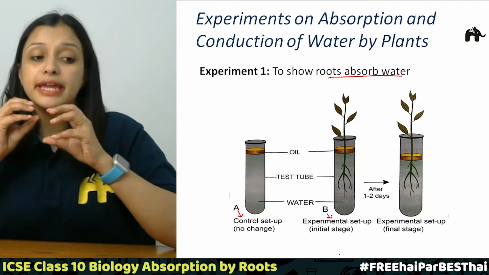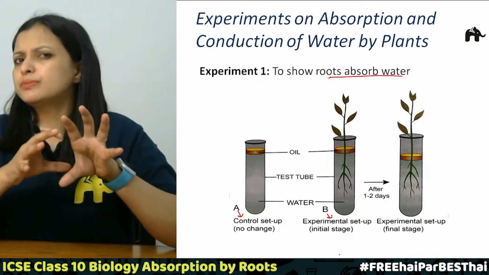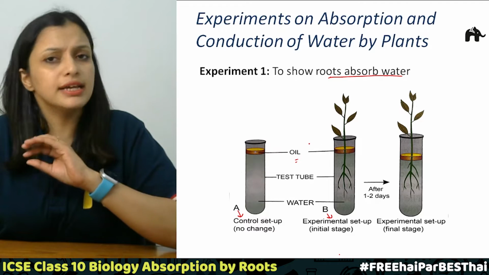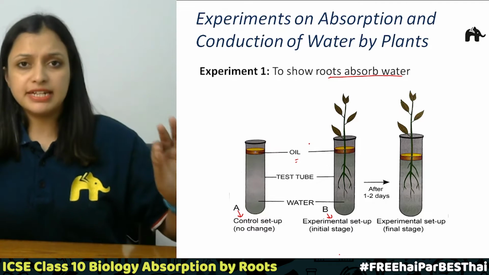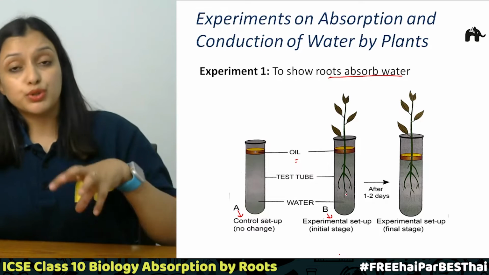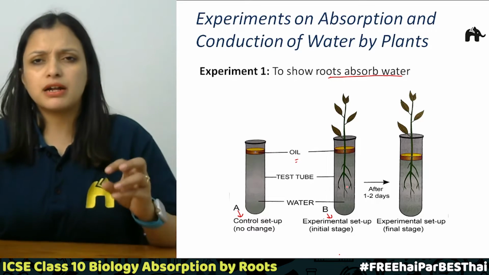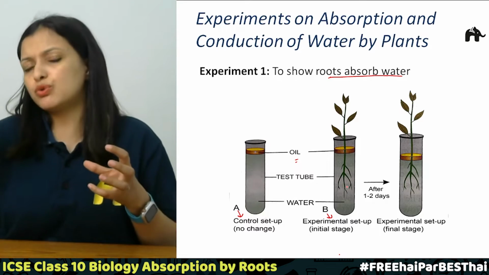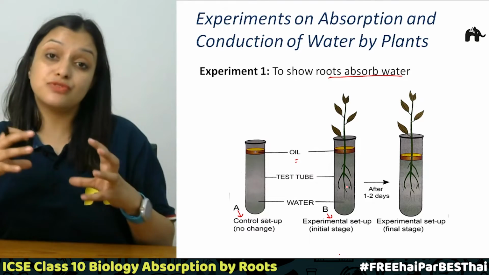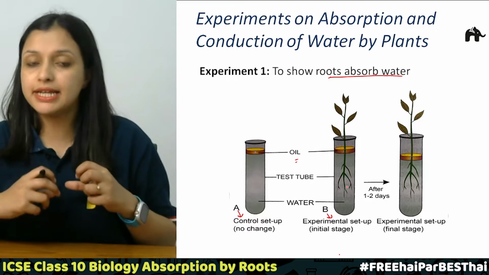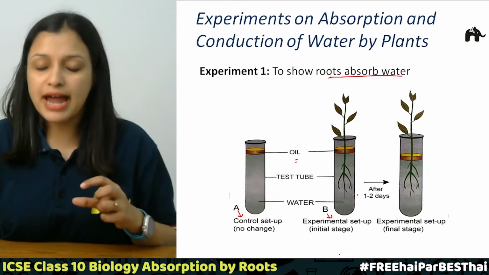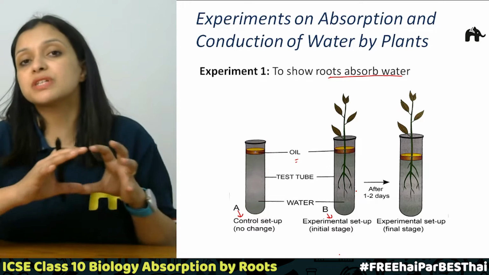Right? So in test tube A, that is our control setup, we will just put the water and the oil, that's it, and we will leave it as such. In B, after we put water and oil, we will place a plant. We'll pick out one plant from the soil which has its shoots as well as roots intact, right? So we will put this plant into the test tube, and we will leave these two test tubes undisturbed for